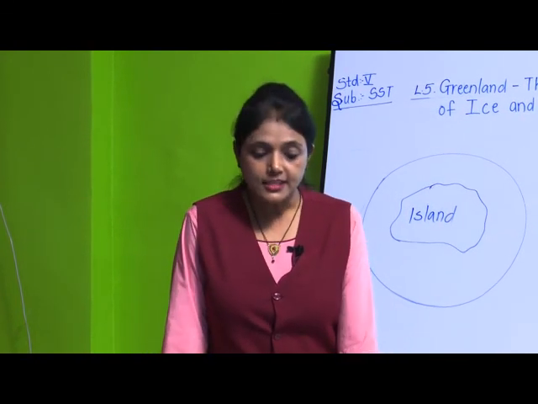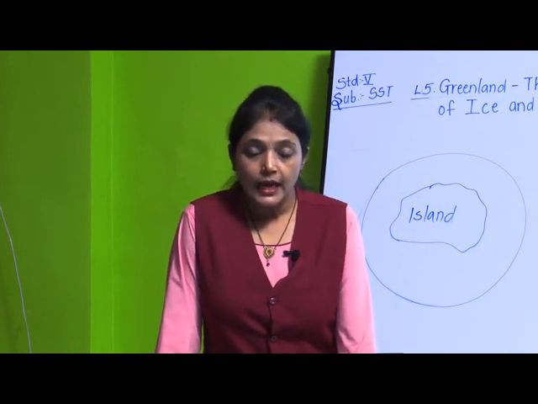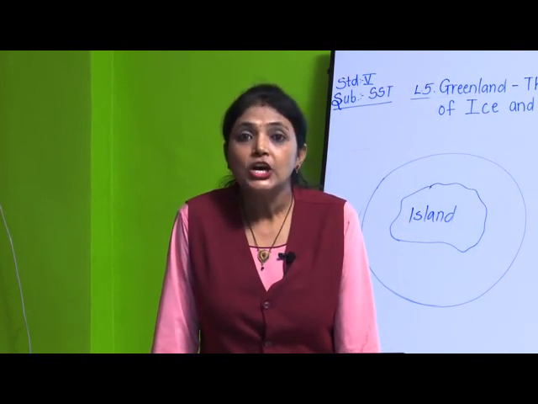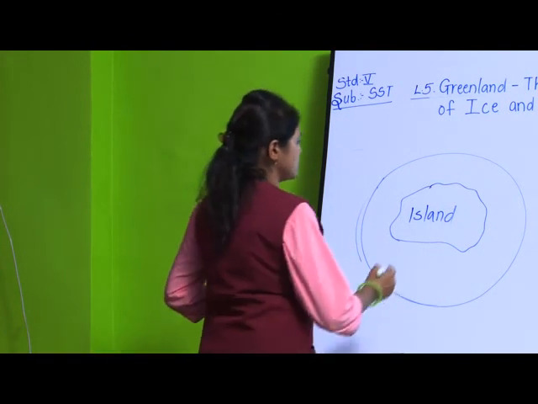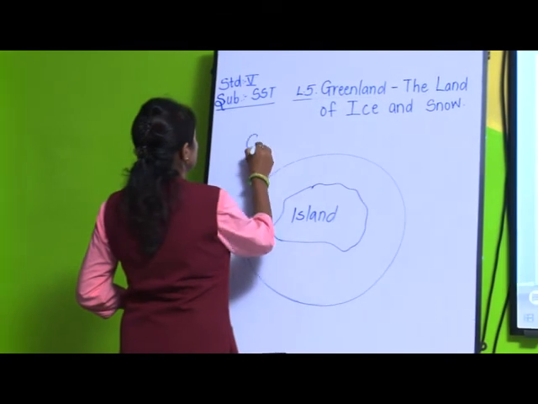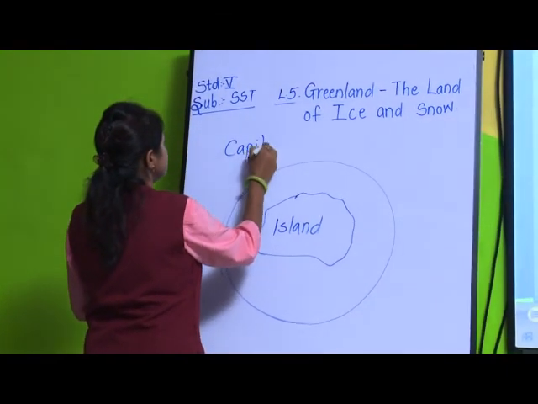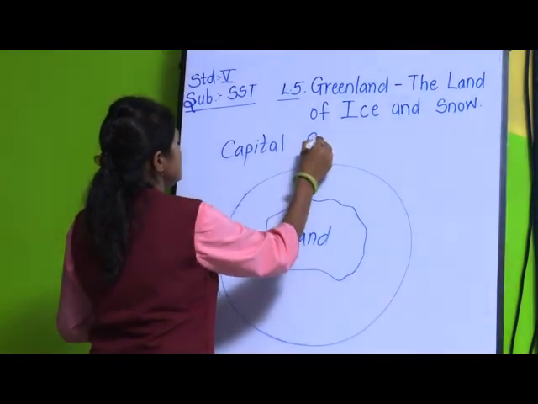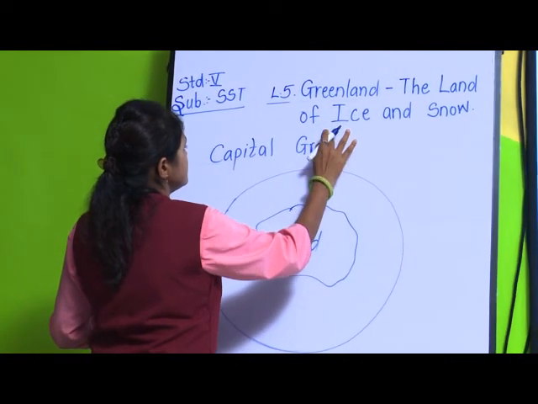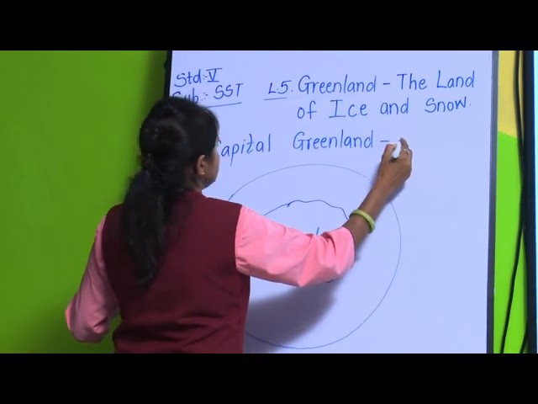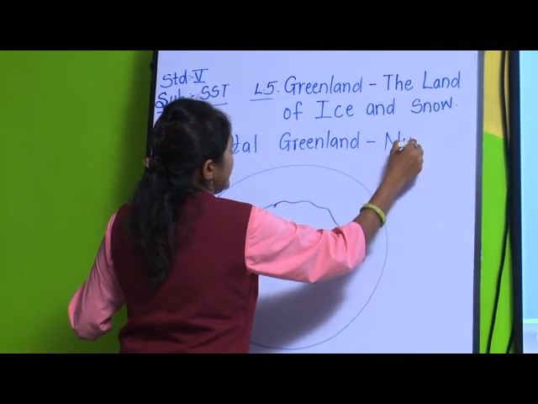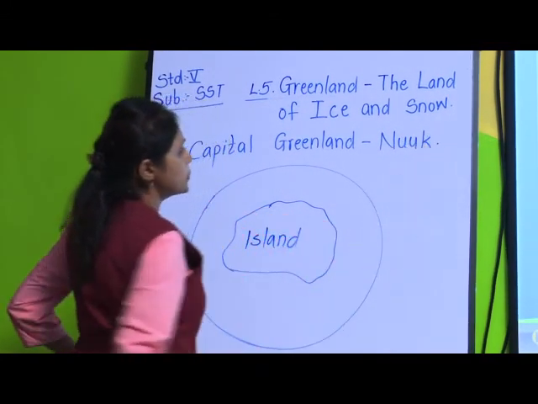And this Greenland, its capital is Nuuk. What is the capital of Greenland? Nuuk. N-U-U-K, Nuuk.